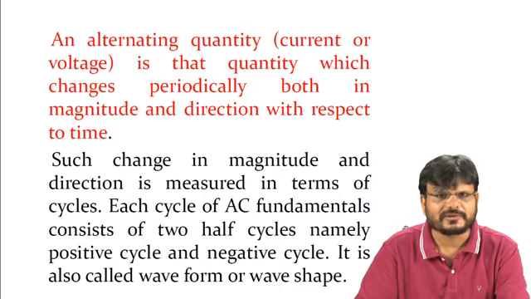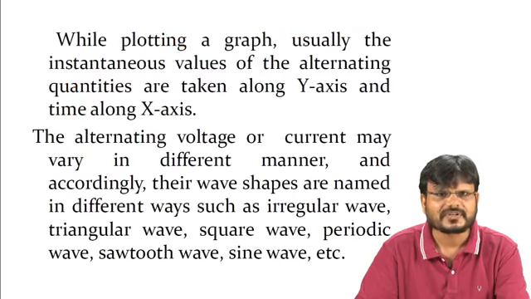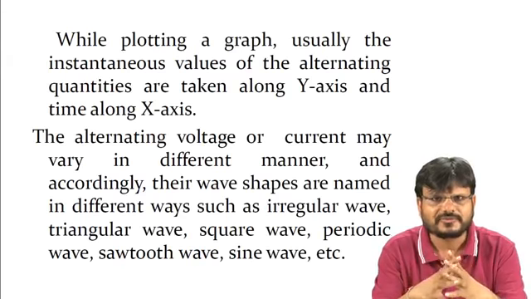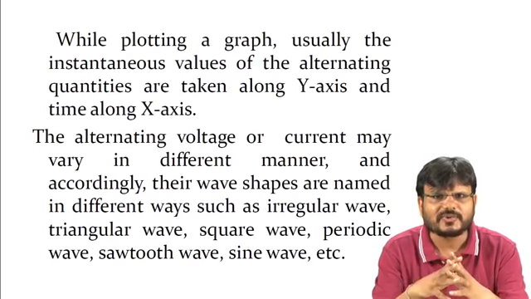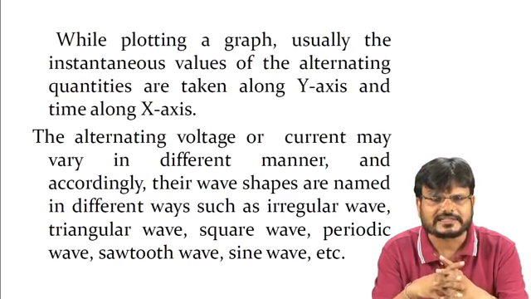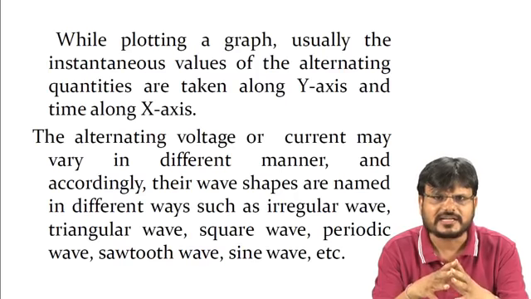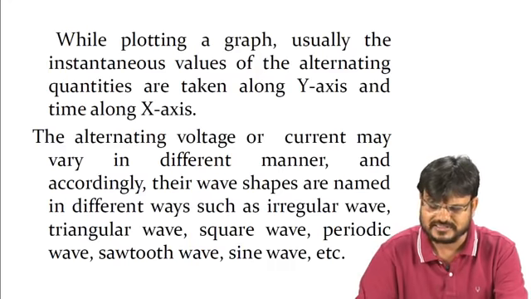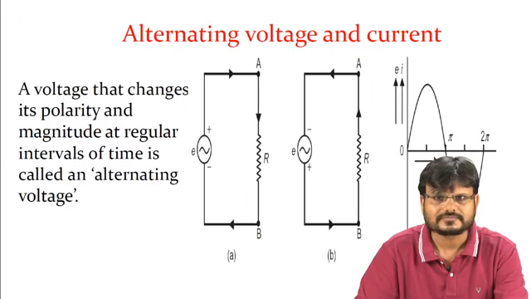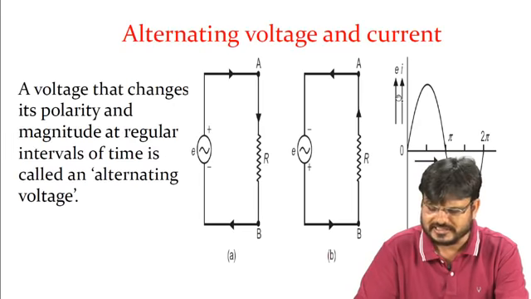It is also called the waveform or wave shape. While plotting a graph, usually the instantaneous values of alternating quantities are taken along the y-axis and time along the x-axis. Here you can see time is drawn on the horizontal axis and the magnitude of the voltage and current are shown on the y-axis.